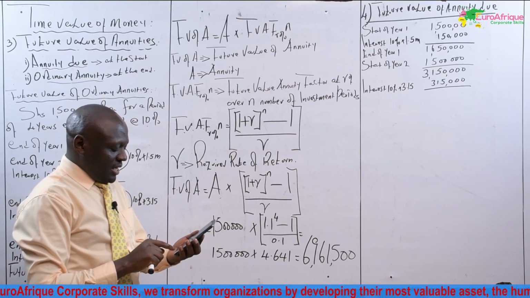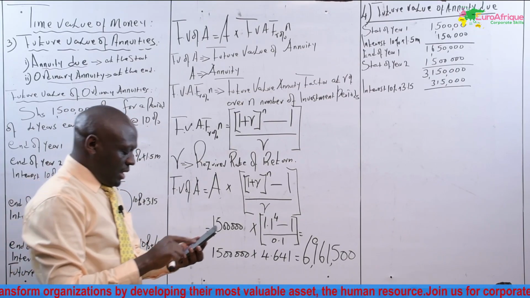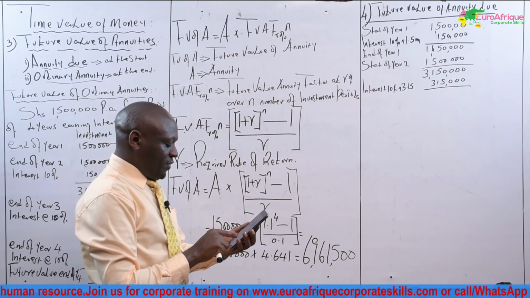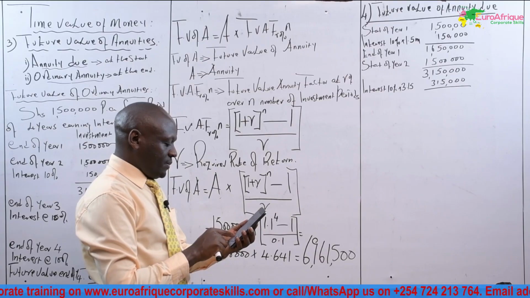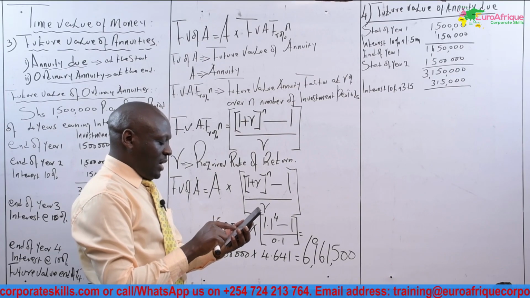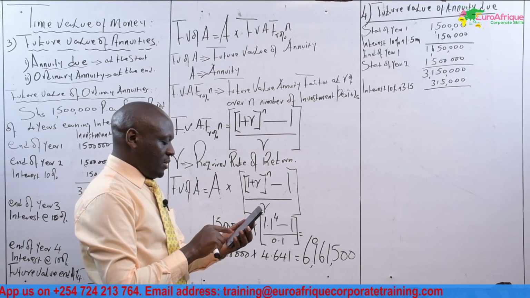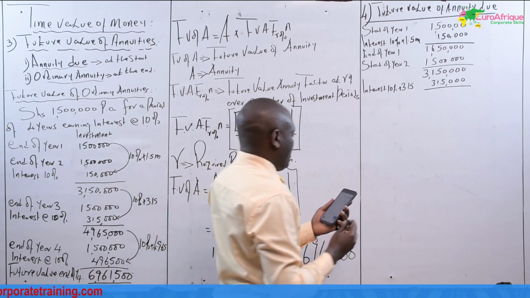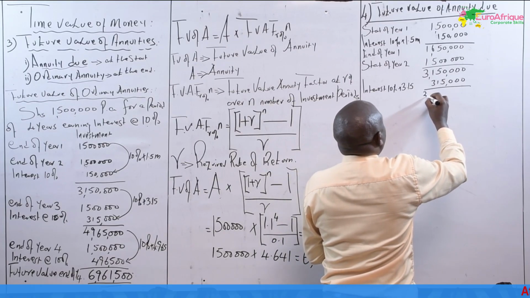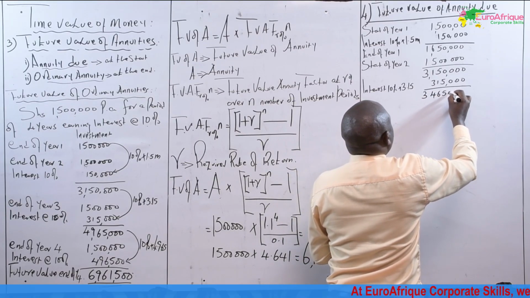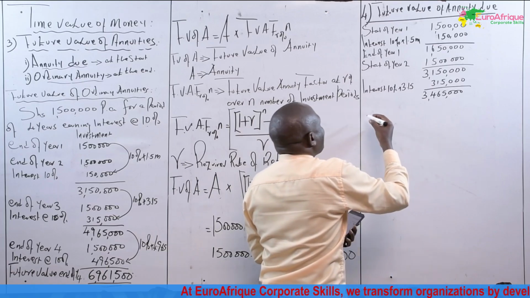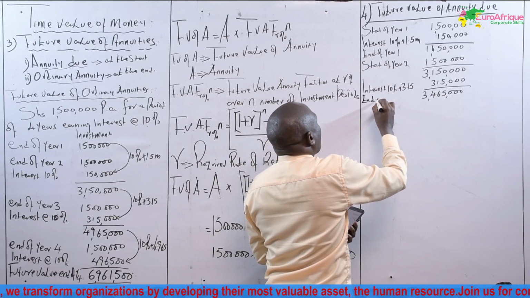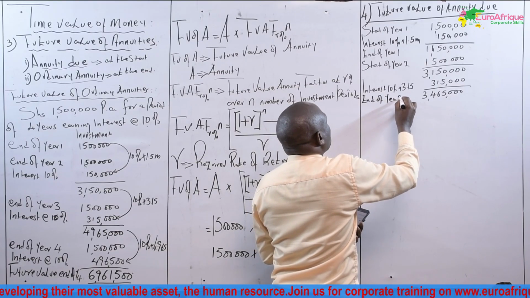The amount is 150,000 times, you add that 115. This is 465,000. This investor will have this one at the end of year two.